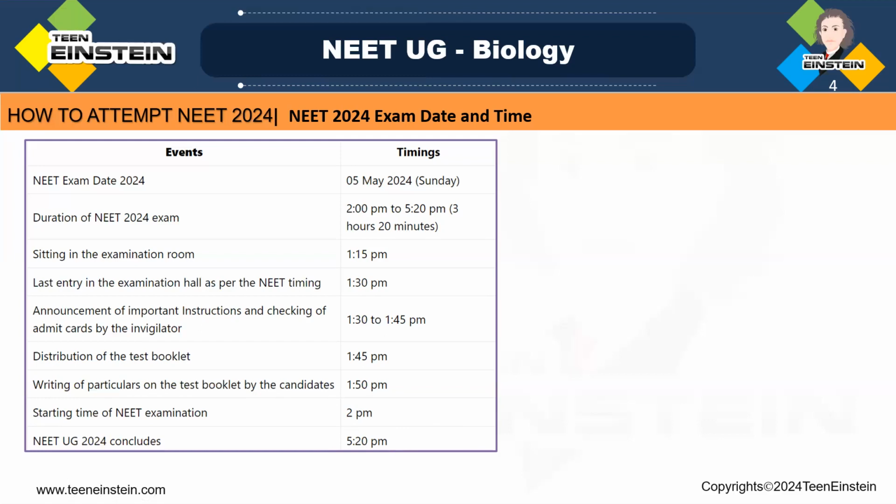Clear? So first and foremost thing which I want to tell you is to reach the examination center on time and enter inside the examination hall at the right time, so that all your confusions or any doubts regarding the exam, you can discuss with the invigilator, and you'll get sufficient time to relax. So don't go in a hurry-burry way. Get time to relax. Okay. Inside the examination hall, you're sitting and relaxing for another 5 to 10 minutes.